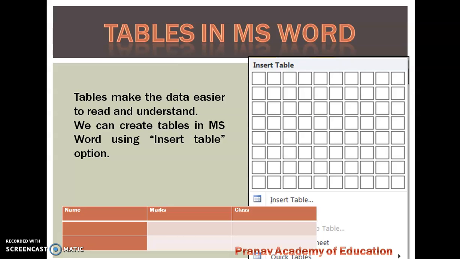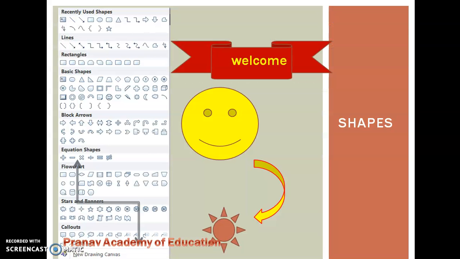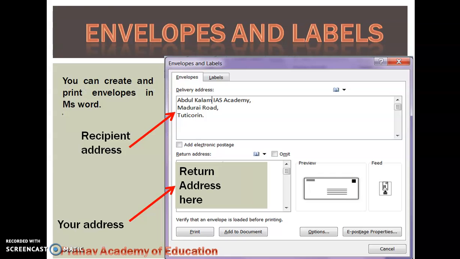Tables in MS Word. Tables make the data easier to read and understand. We can create tables in MS Word using the Insert Table option. You can insert equations, mathematical equations, physics, chemistry equations and symbols. You can insert built-in equations and symbols in our Word document using this feature. A lot of shapes are available. Geometric shapes, 2D, 3D geometric shapes and arrows and simple smileys are available. You can use these features in your document.